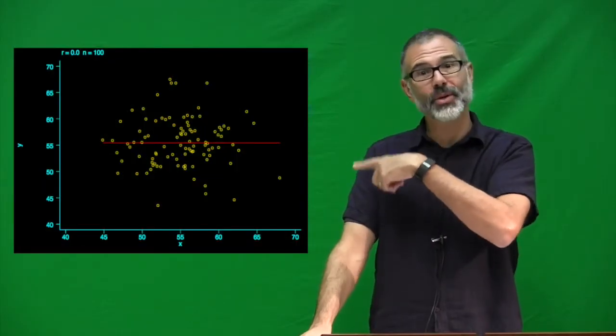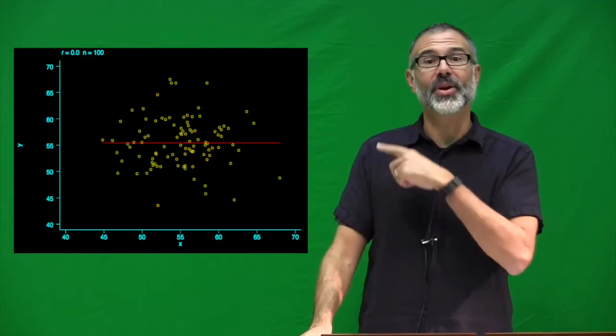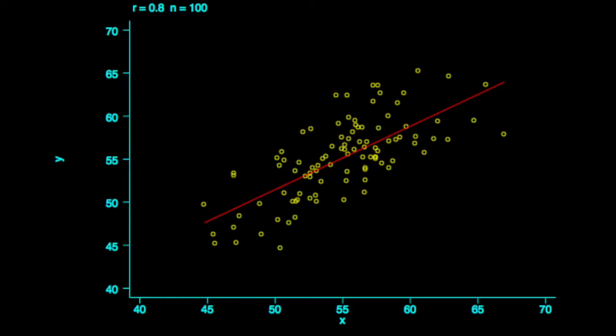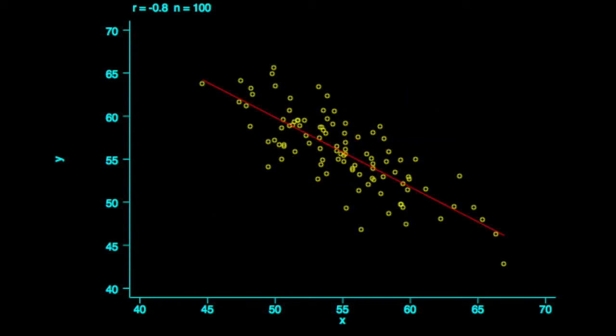The slope is 0. If there is a positive relationship between the variables, the line will look like that. If there's a negative relationship between the variables, the line will look like that. The difference between these three pictures is that one has no slope, one has a negative slope, and one has a positive slope. Borrowing on this concept that we've used all semester, we're going to ask: is the slope statistically significantly different from 0?